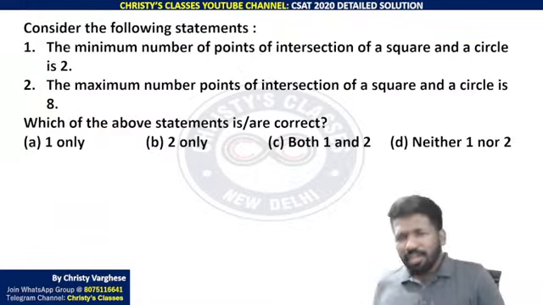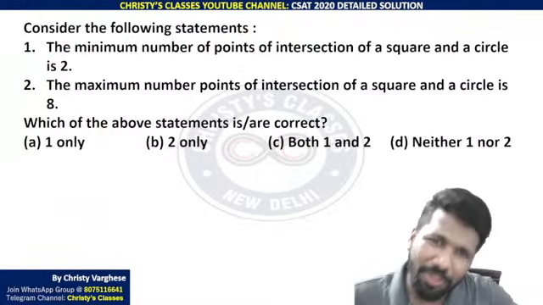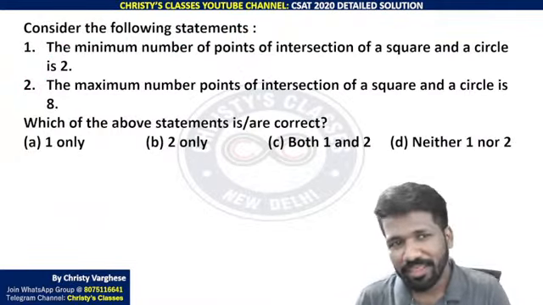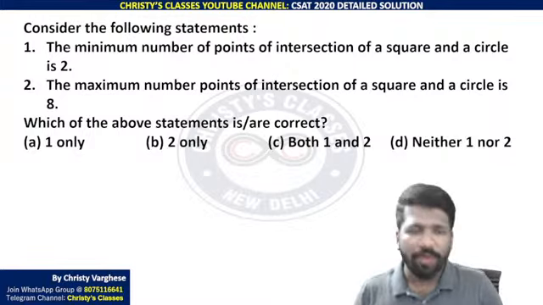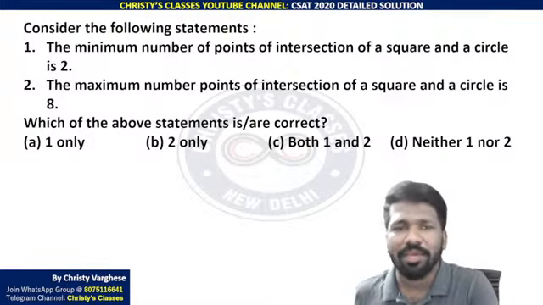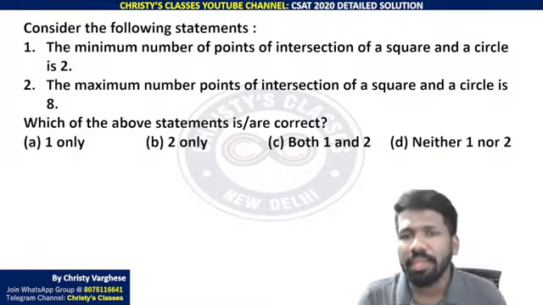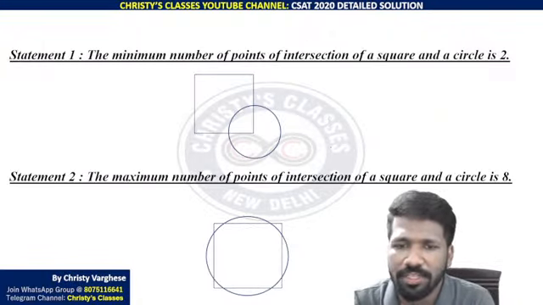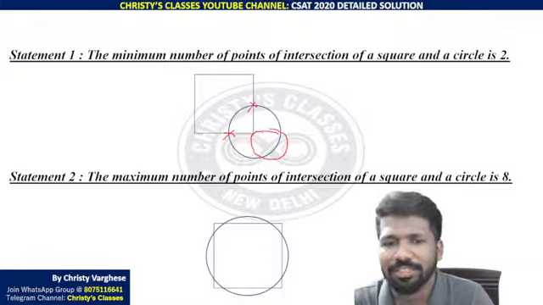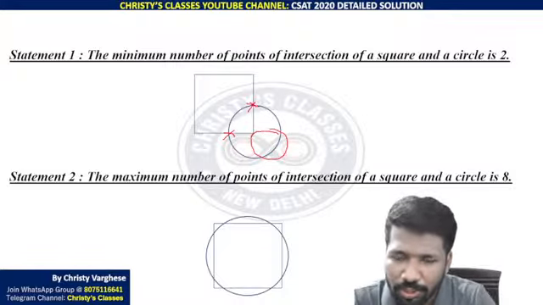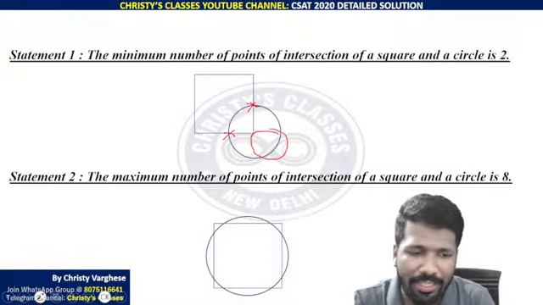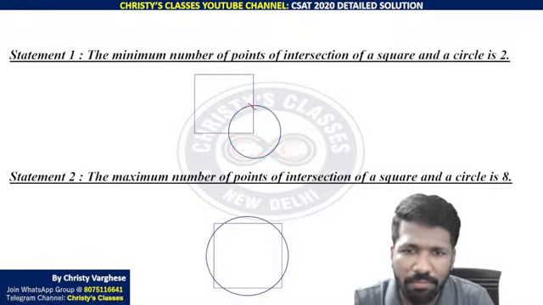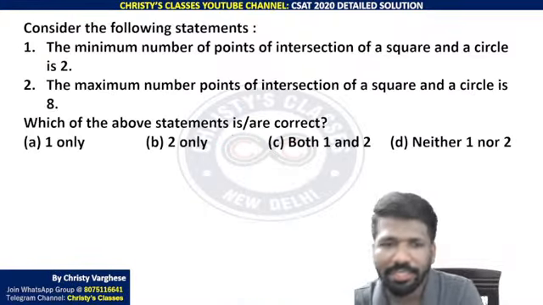Yeah, this was a geometry question which was a difficult question, I will say. Minimum number of points of intersection of a square and a circle. Very fast I will show the image and move on to the next question. This is how minimum points of intersection will happen. Some people may say this is also possible. That is not intersection. Intersection means it should cut it like this. For that, minimum 2 intersections is there, so 2 is the answer.